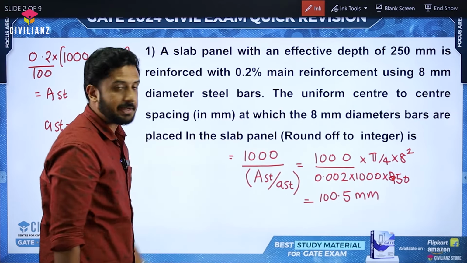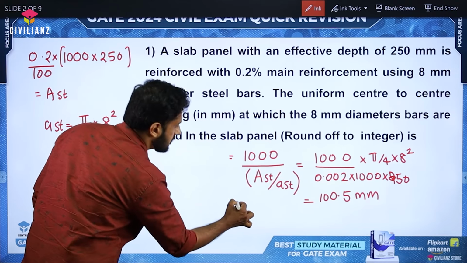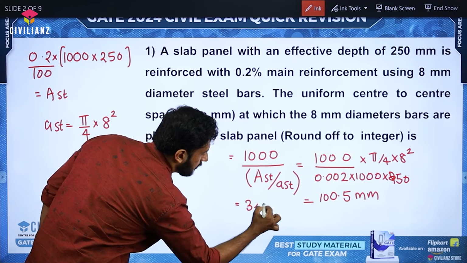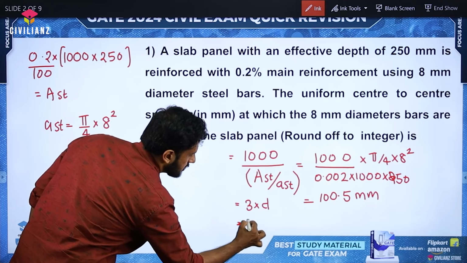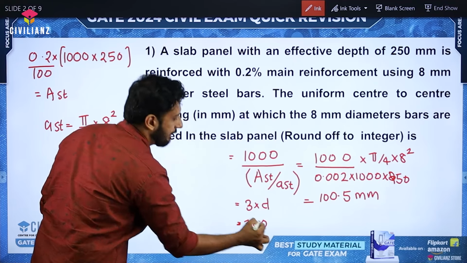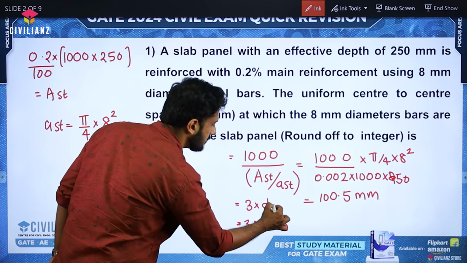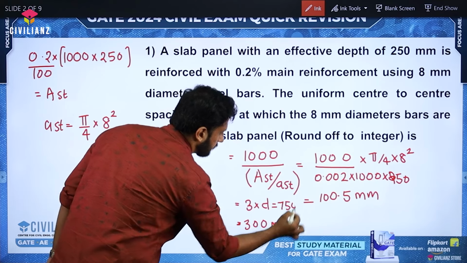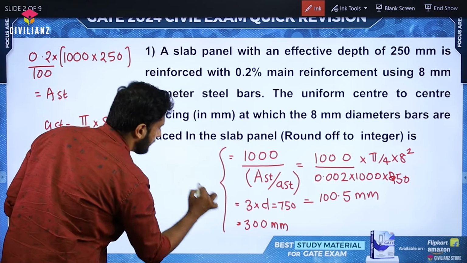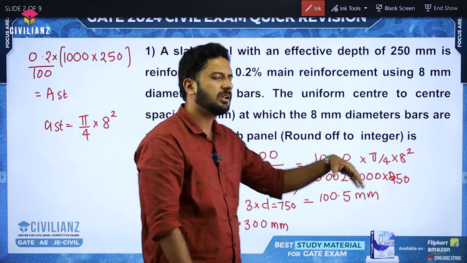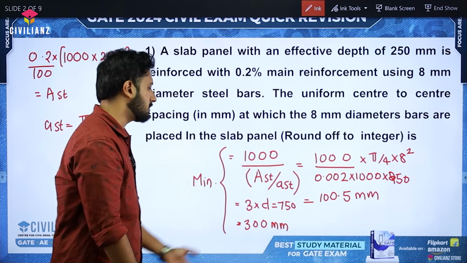But before finalizing the answer, we also have to check this value. We need to check how much 3 into D is, and also compare with 300 mm. D is 250 here, so 3 into 250 is going to be 750. The maximum spacing will be the minimum of all these three values. Generally the first will come as the minimum, but we always need to check it.